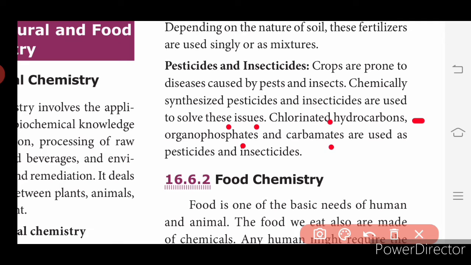Chlorinated hydrocarbons, organophosphates, then carbamates. These are the chemicals that are used as pesticides and insecticides. So this is about agricultural chemistry.